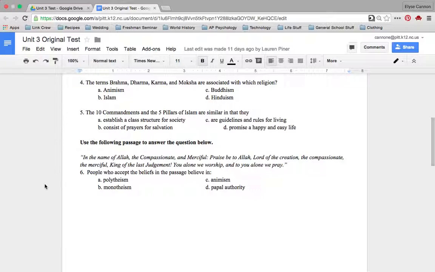Number 6. People who accept the beliefs in this passage believe in A. Polytheism. B. Monotheism. C. Animism. D. Papal authority.